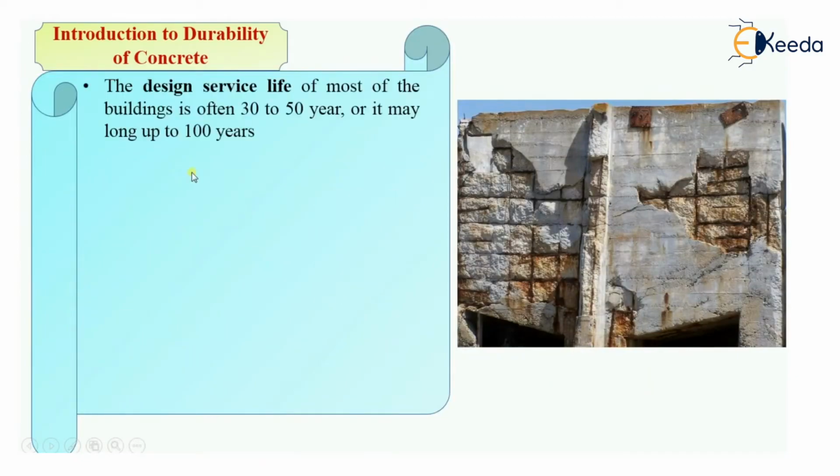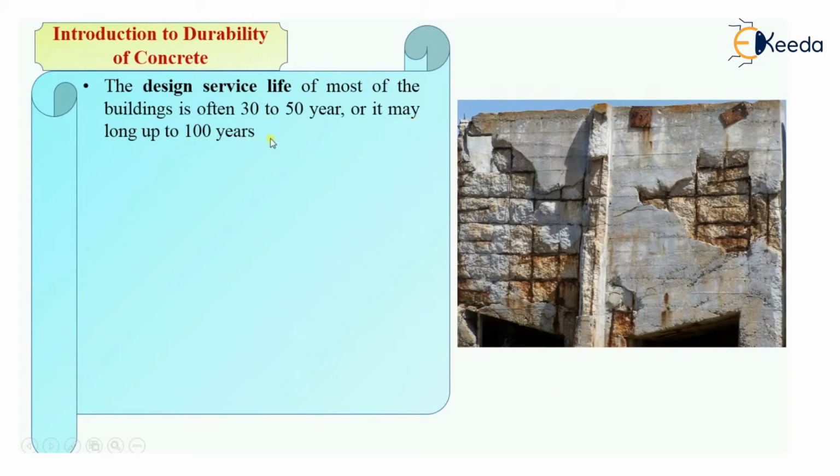So as I am saying, durability is nothing but lifespan of structure against various actions. So what is the design life or service life of a particular structure? See, for most buildings, it is taken as 30 to 50 years, and it may go up to 100 years. Generally, any concrete structure may be designed for a service lifespan of up to 50 years, and it may go up to 100 years also.